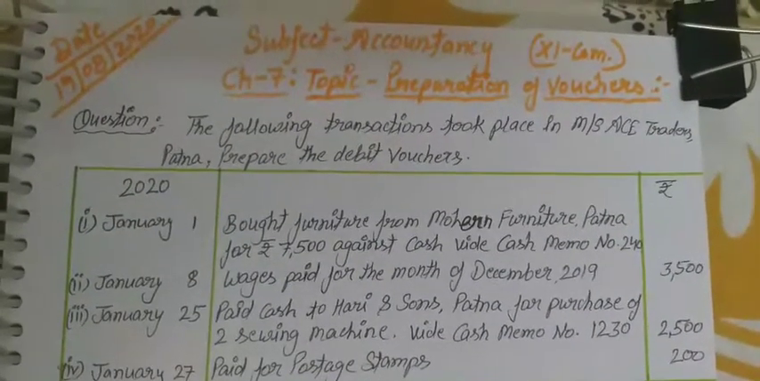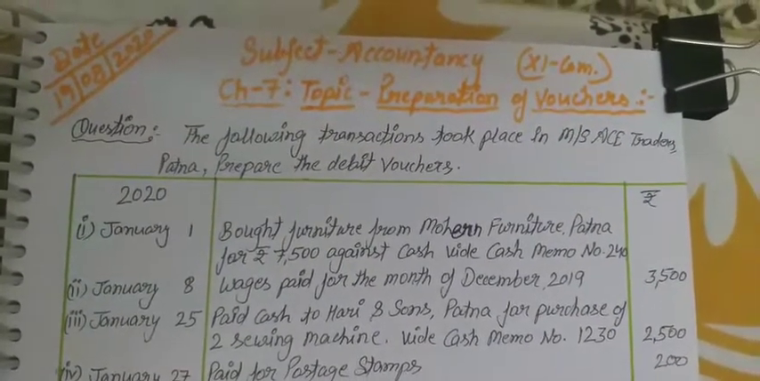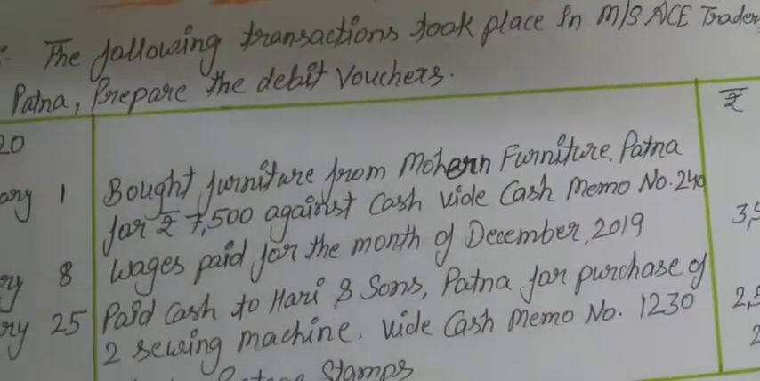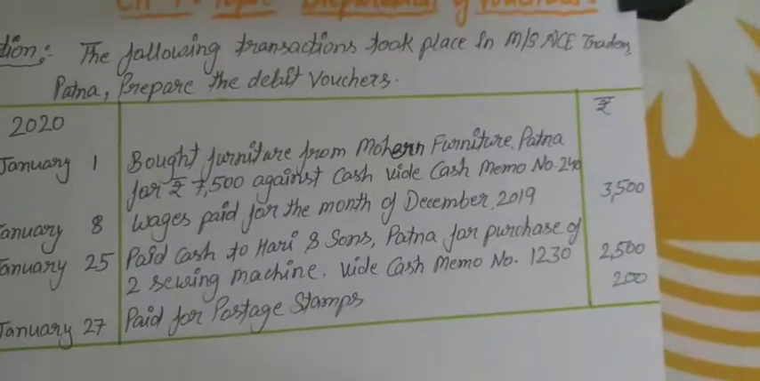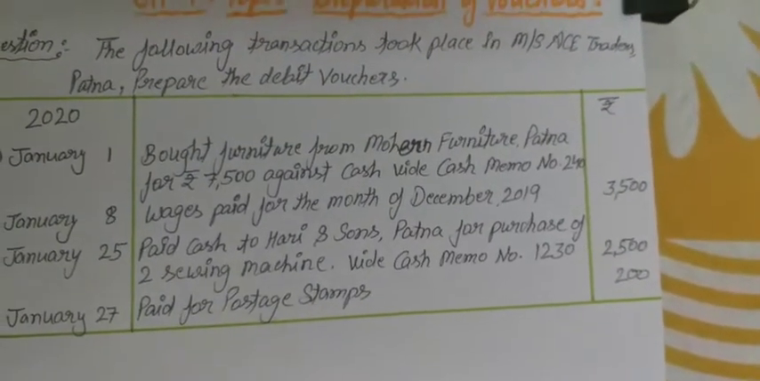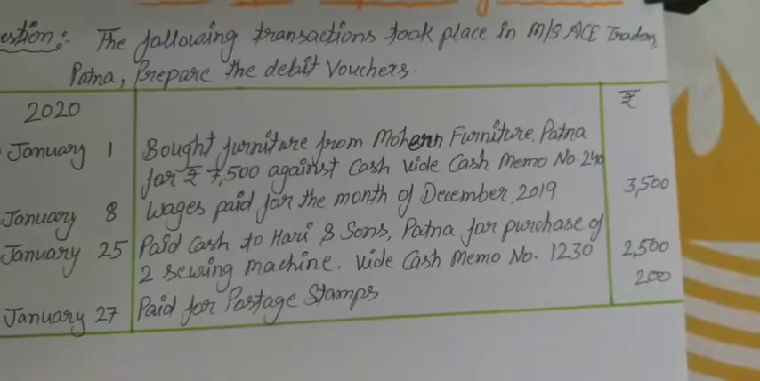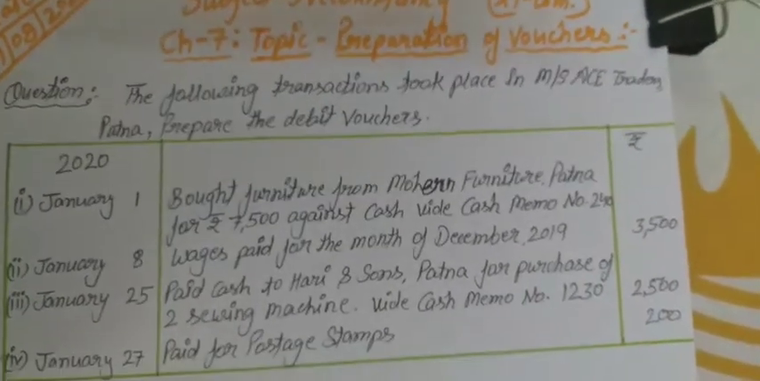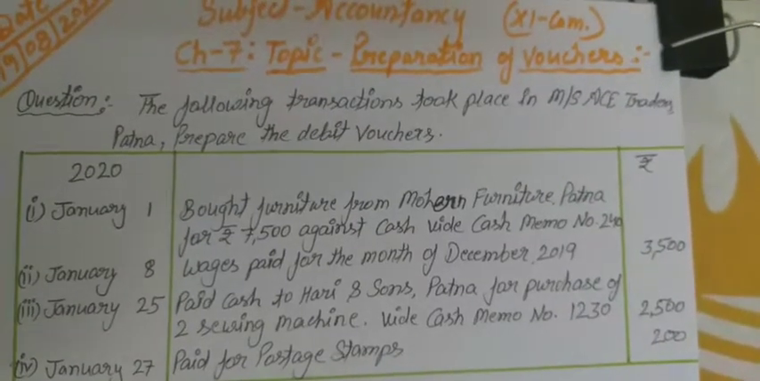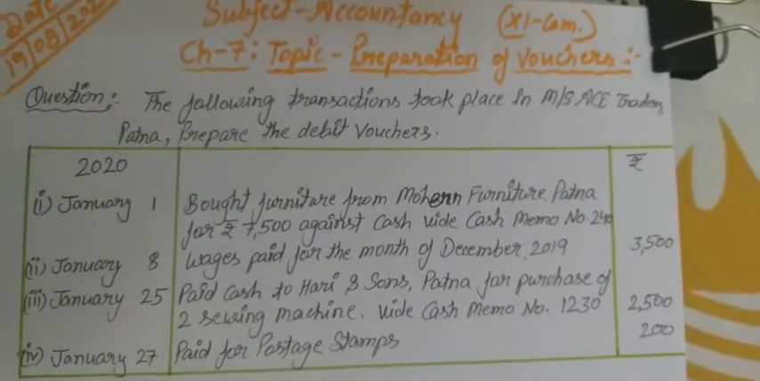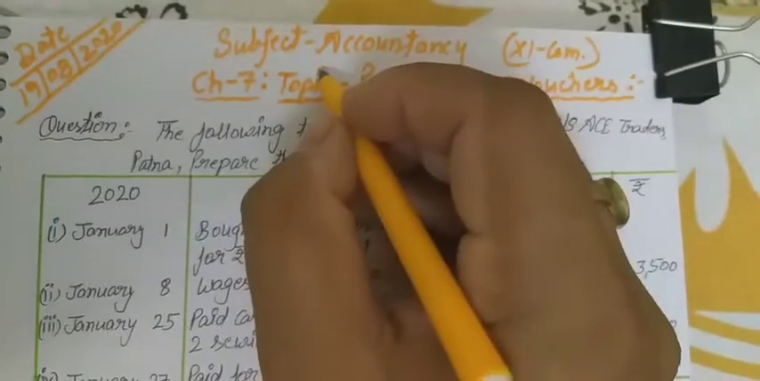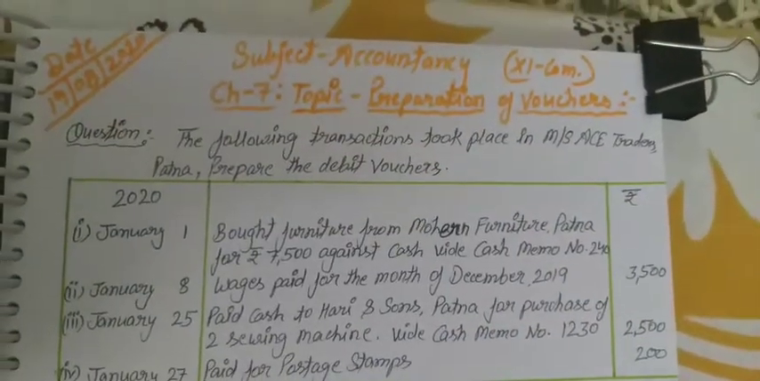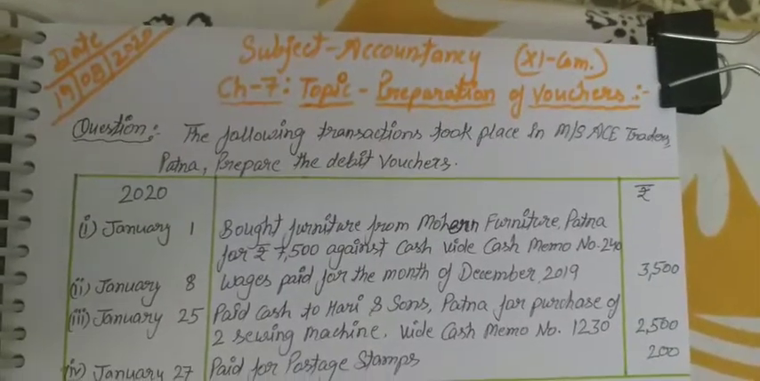Now we are on chapter number 7, that is origin of transactions, source documents and preparations of vouchers. This is our chapter on which we are discussing. So till now we have completed in this chapter the source documents.